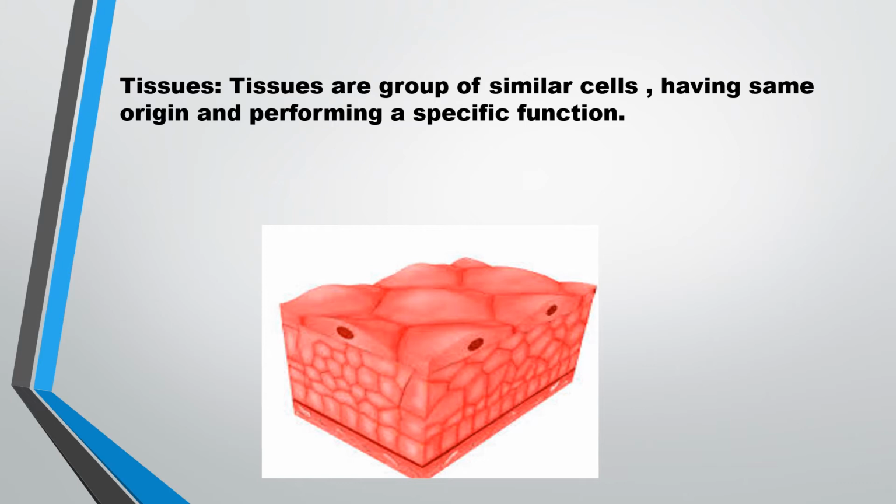It means similar types of cells come together and make tissues, having the same origin, because we make tissues with similar types of cells, and performing a specific function. If they are included in an organ where breathing is going on, a single type of function will go with that particular tissue.